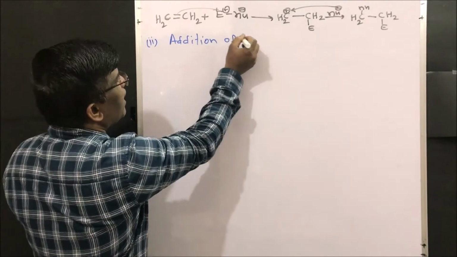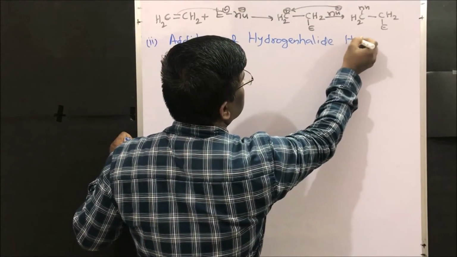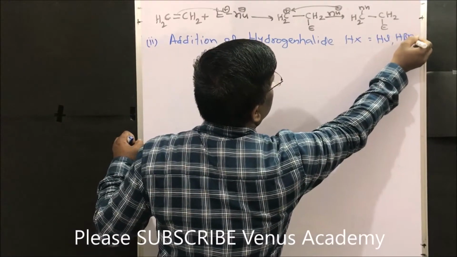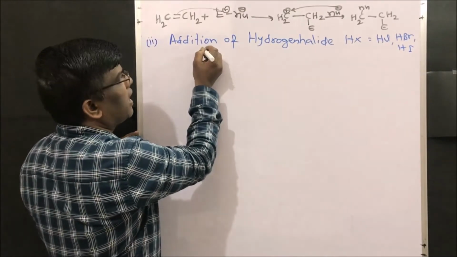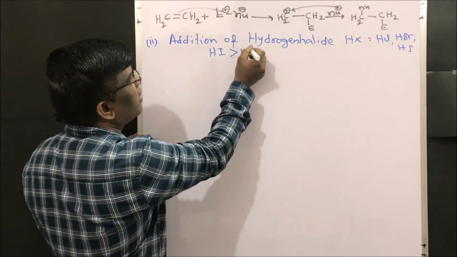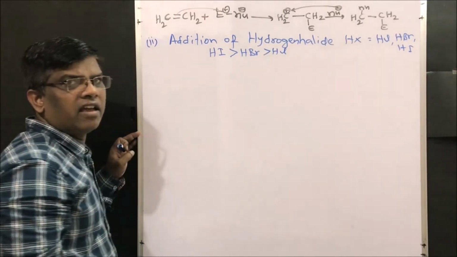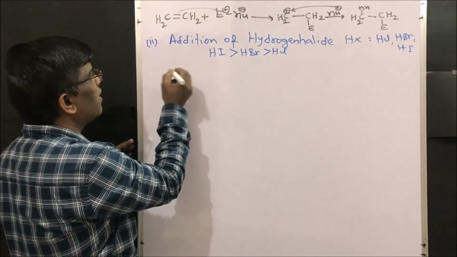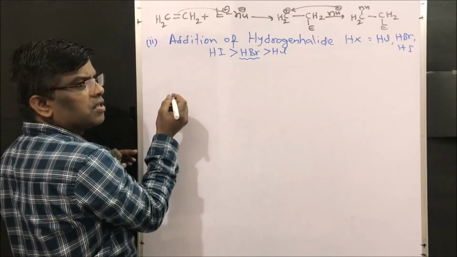Addition of hydrogen halides, that is HX: HCl, HBr and HI. What is the reactivity order of these hydrogen halides? Hydrogen iodide is more reactive than hydrogen bromide, then hydrogen chloride. This is the reactivity order. So let us discuss in detail with the mechanism by taking HBr. Addition of HBr to a symmetrical alkene.